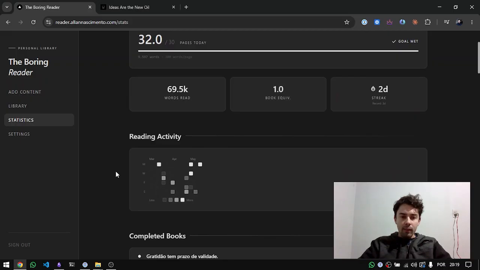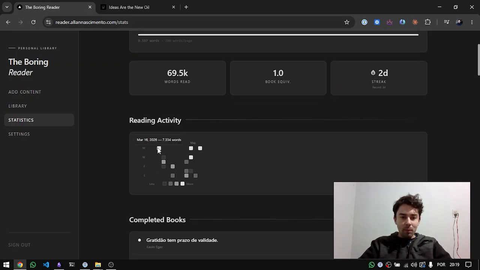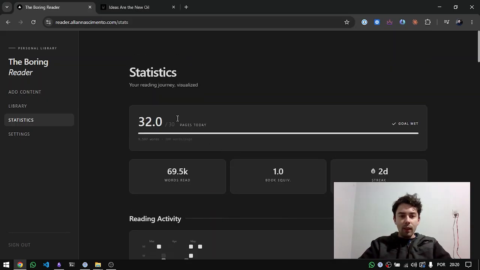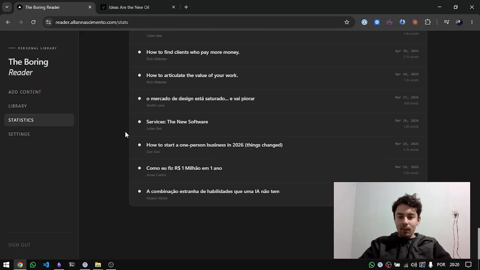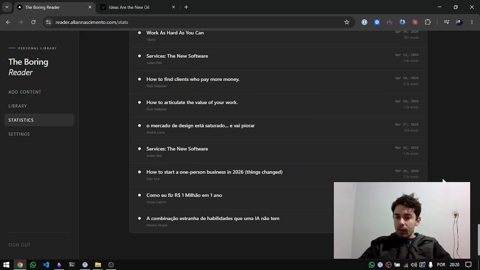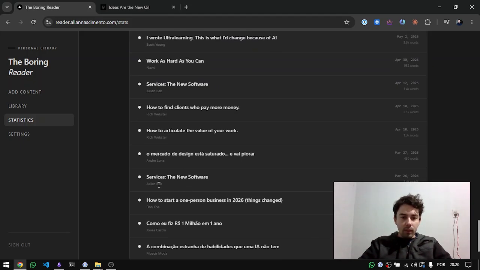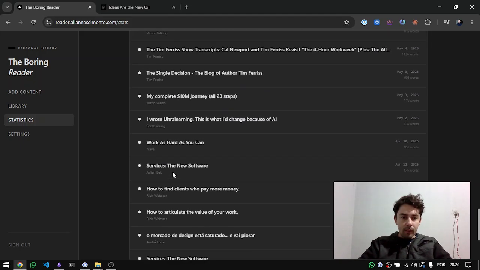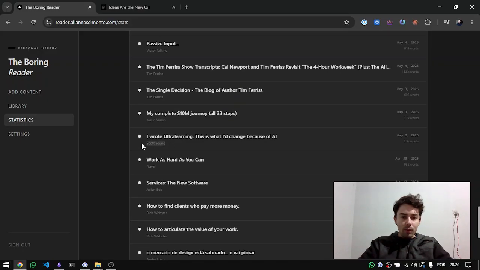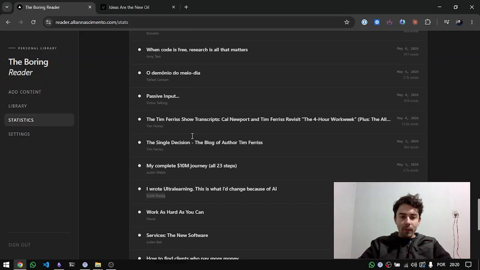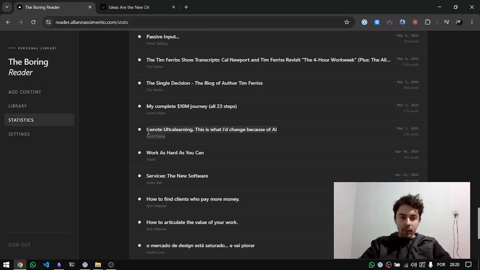And it also has this activity heat map, just like GitHub. I find it really useful. And yesterday was this one, and today this. So today I've done my goal, and also the list of the books that I've read, and the date and the amount of words in each one. Also the authors. So Scott Young, for example, I also made a video because of this article.